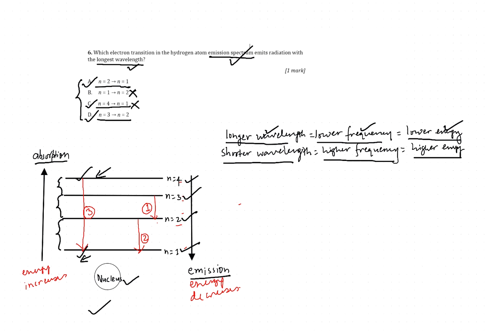Now to our left, A and D. Going from 3 to 2 and 2 to 1. Look at going from 3 to 2. So 3 to 2 is this one. And another is 2 to 1. As you can see, the energy difference between 2 and 1 is greater than 3 to 2. So the lowest amount of energy given out is here. Therefore, the lowest energy will give you the longest wavelength. Therefore, the answer should be D, that is emission from n=3 to n=2.